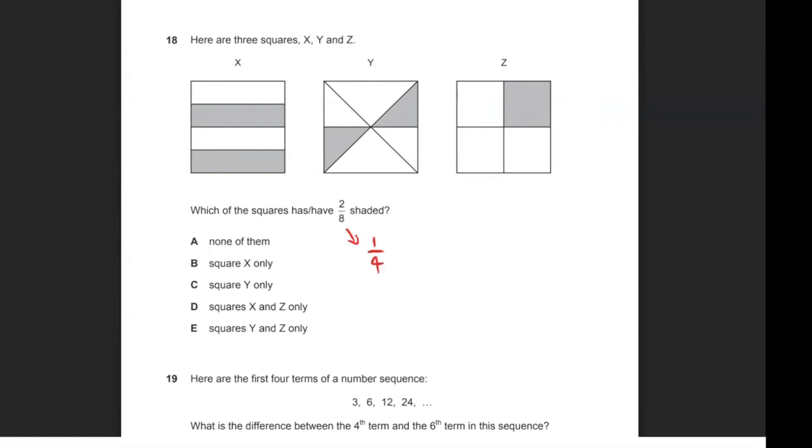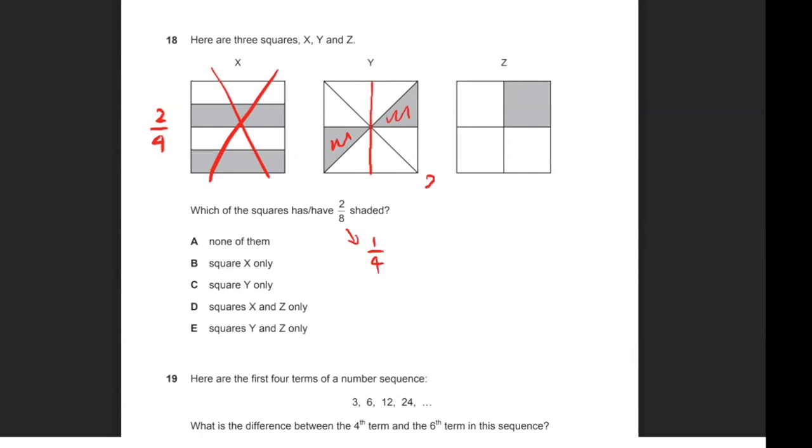Let's have a look at each of X, Y, and Z. For the figure X, the diagram has 2 out of 4 sections shaded, so that is not one of the correct squares. Option Y, if we split it up, we can see there are 8 sections and 2 of them, this one and this one, are shaded.